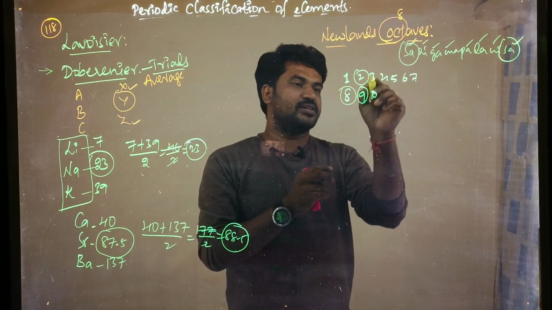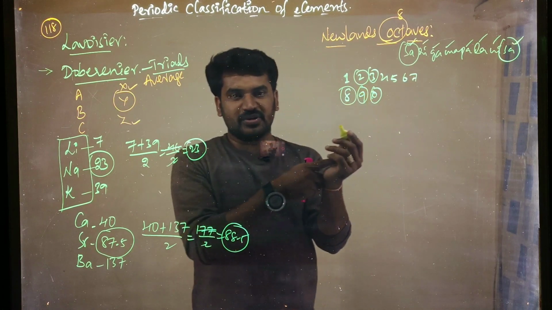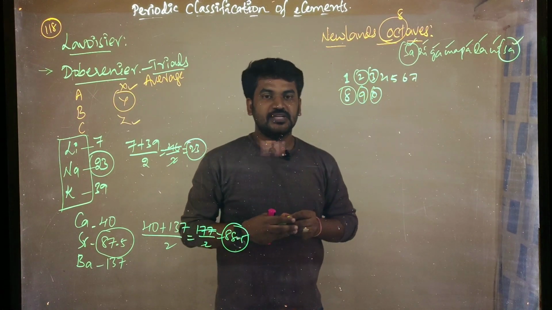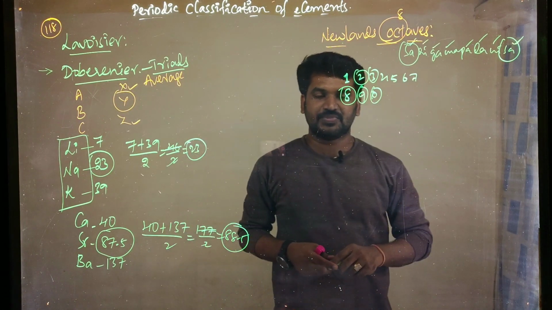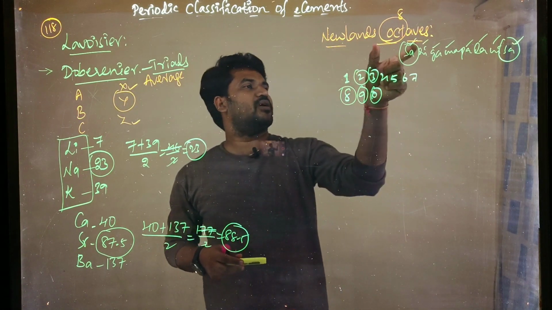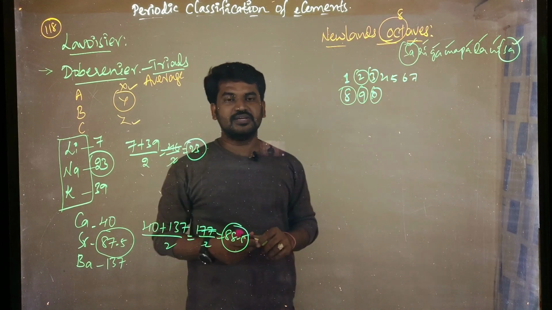Next, the 3rd and 10th, they both have the same properties. In this way he arranged. That is, every first element resembles the properties of every 8th element. So 8 we are saying, no? So that is octaves.